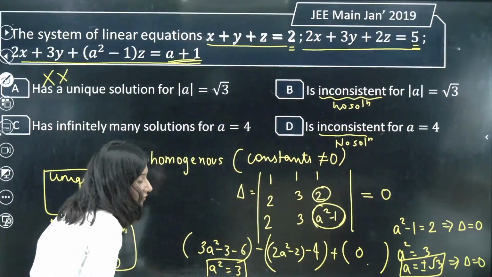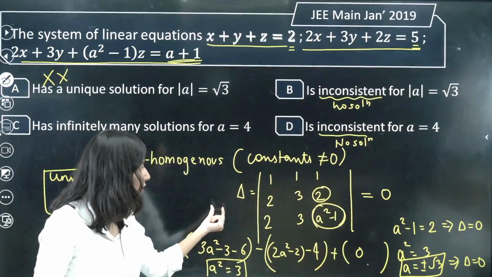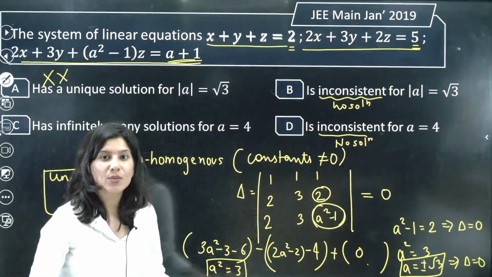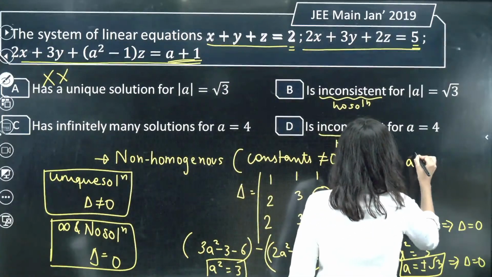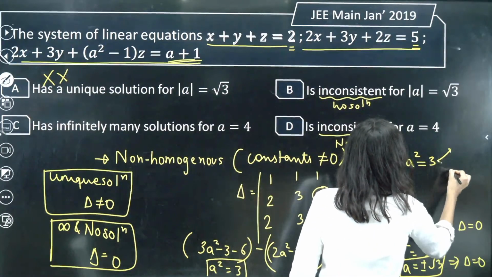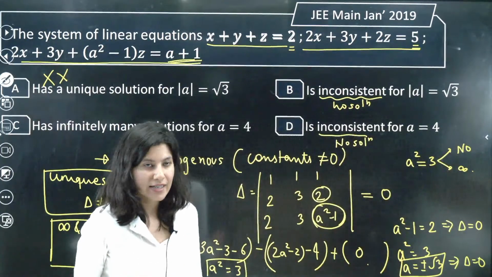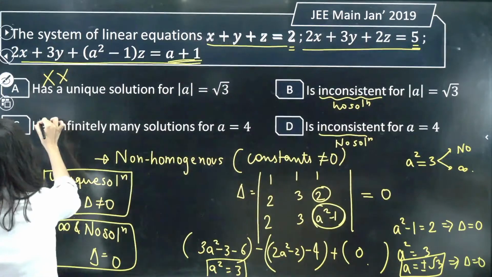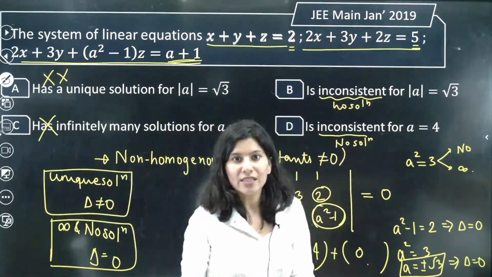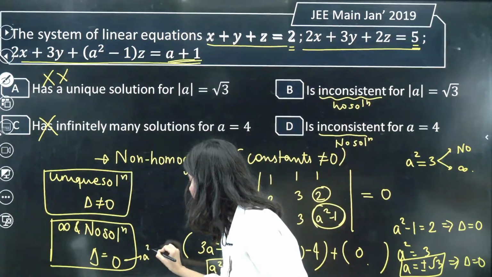Even if you solve the determinant using proper method, then also del equals to 0 is giving you a square is equals to 3. Right? So a square is equals to 3 is either giving you no solution or infinite solution. So this is also wrong, because if you want infinite solution, then also you want a square is equals to 3.